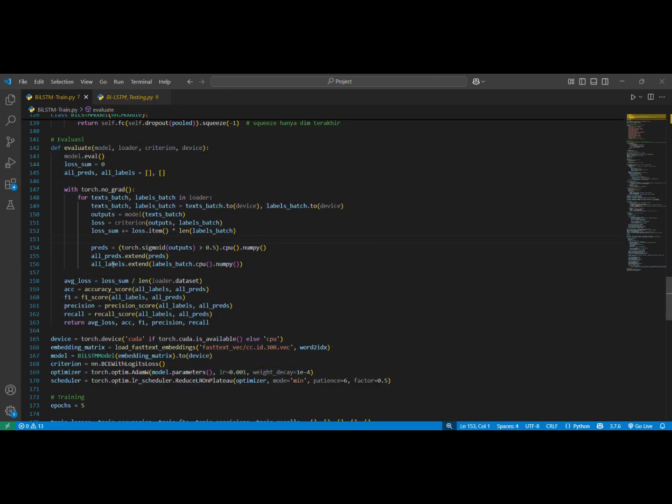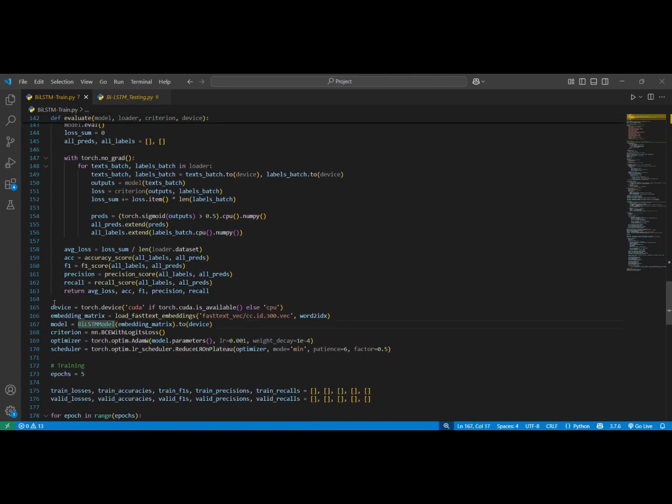We will evaluate with the output average loss, accuracy, F1, precision, recall. Then we will use the device, CUDA or CPU.